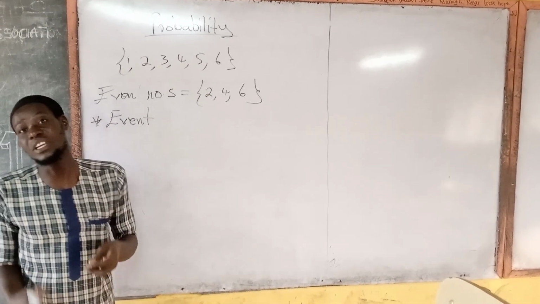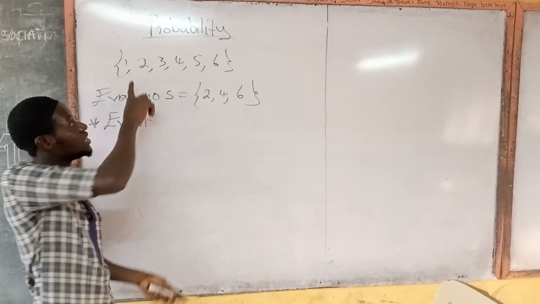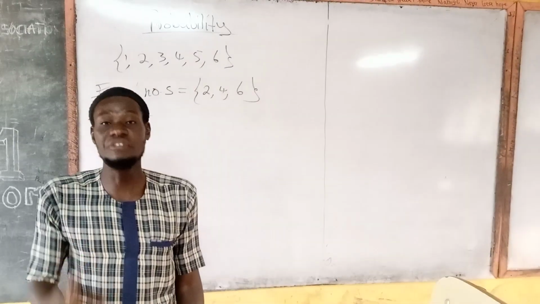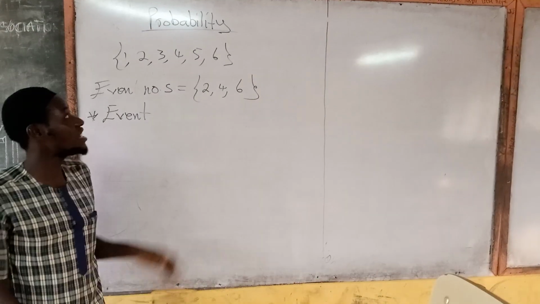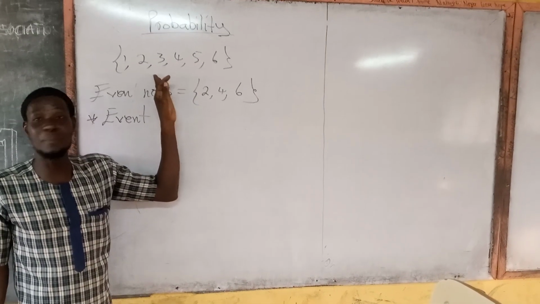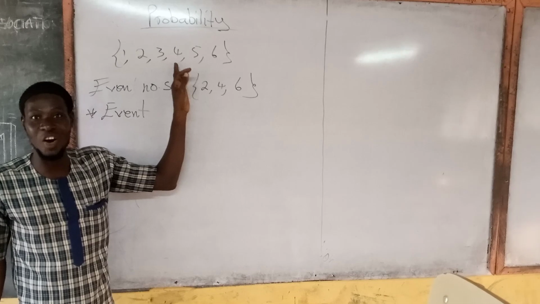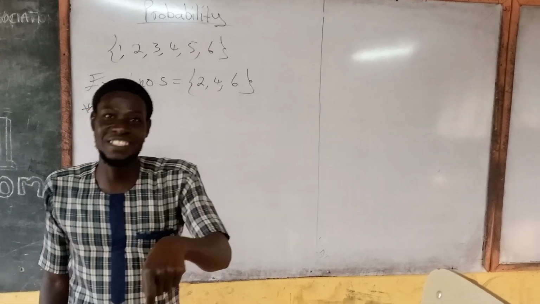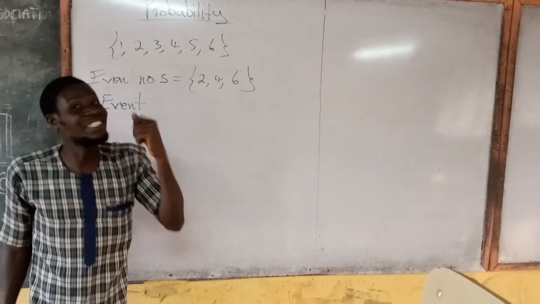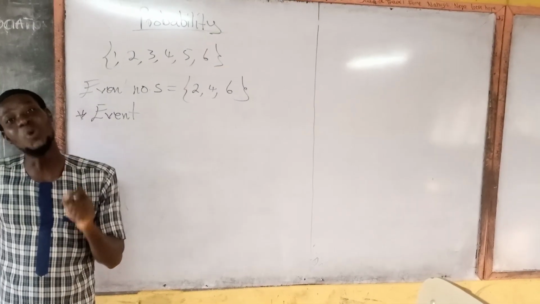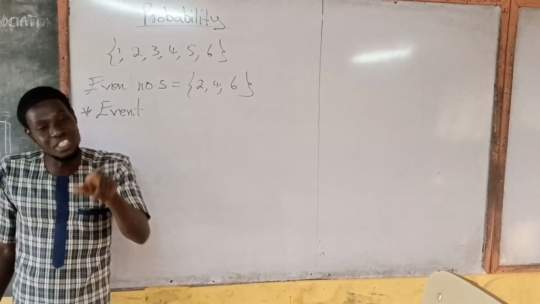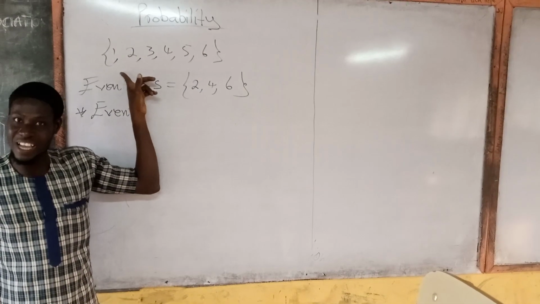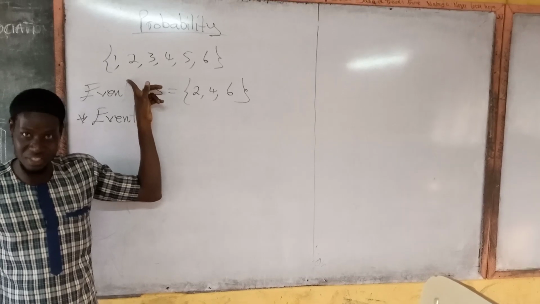Also, if we decide to pick odd numbers from this space, the odd numbers become an event. Even numbers greater than 3, which are 4, 5, 6, share a property, and so this set is also an event under the sample space for throwing a die once.